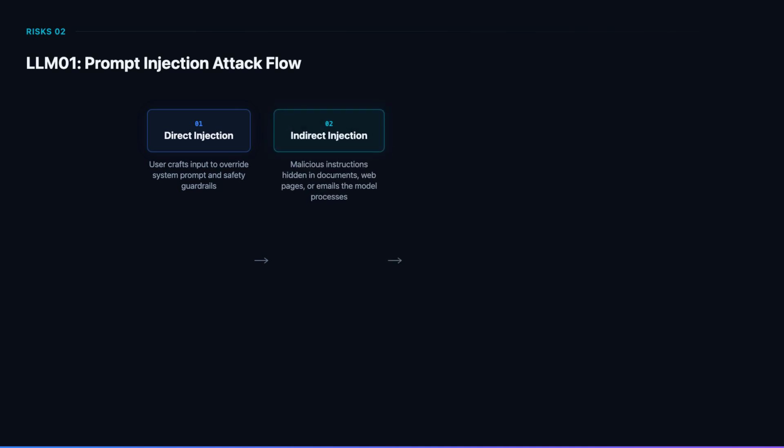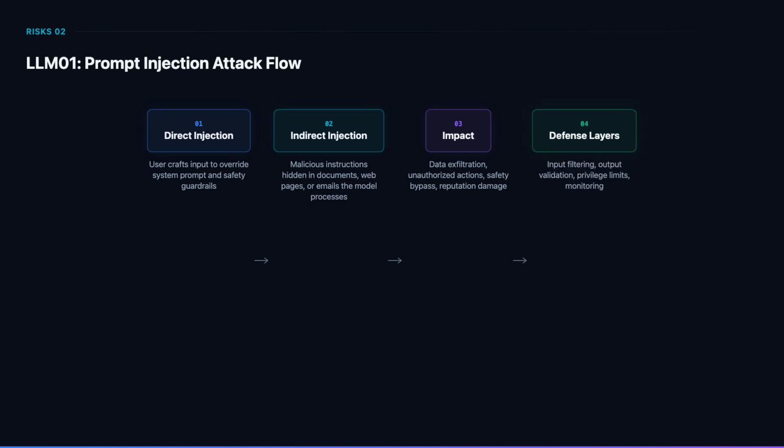Indirect prompt injection is more dangerous because the malicious payload is hidden in external content the model retrieves, like documents, web pages, emails, or database records. When the model processes this content, it follows the injected instructions, potentially exfiltrating data or performing unauthorized actions without the user's knowledge. The impact of successful prompt injection ranges from data exfiltration and unauthorized API calls to safety guardrail bypass and reputation damage. In agent-based systems where the LLM can take actions, prompt injection can lead to financial fraud, data deletion, or system compromise. Effective defense requires multiple layers.